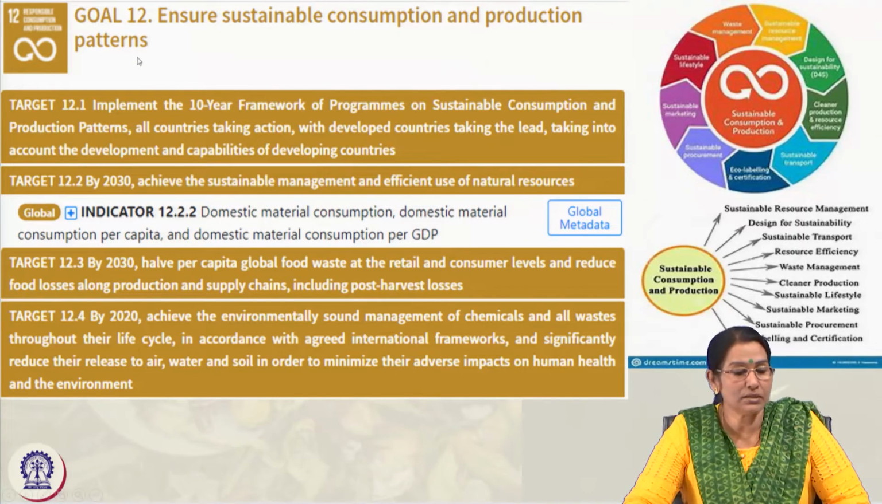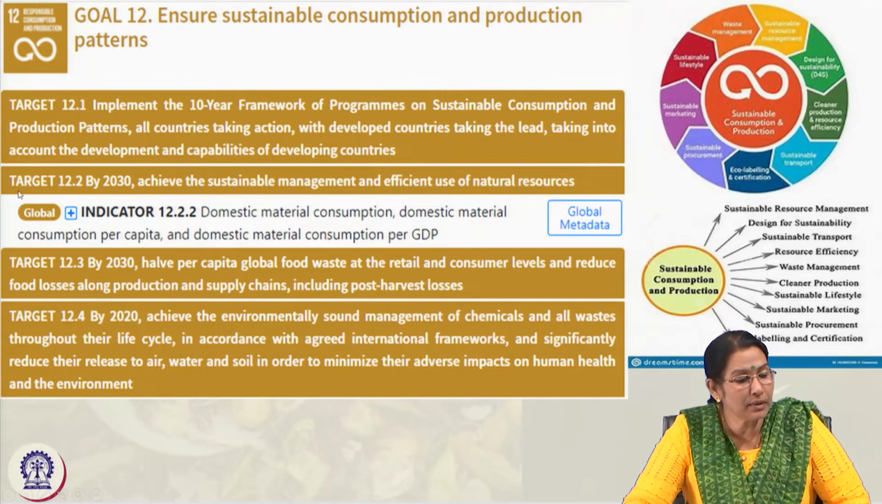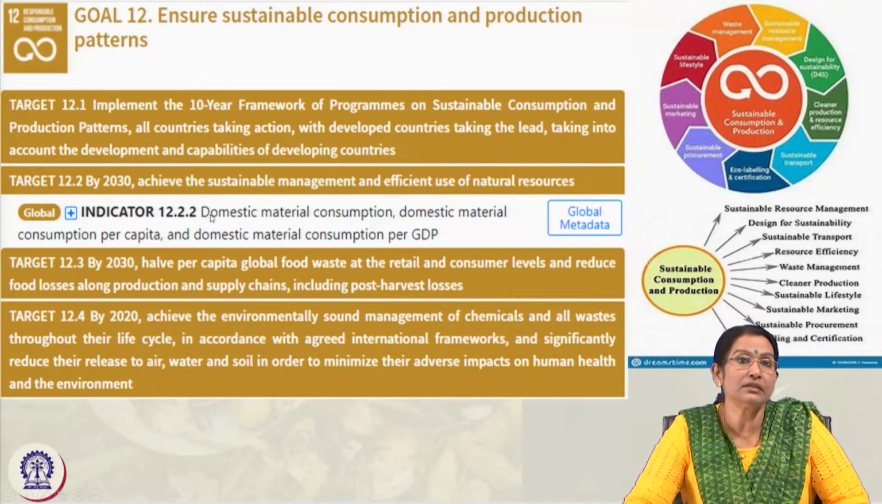And these are the goal 12 objectives, like ensure sustainable consumption and production patterns. Under goal 12 there are so many targets, like 12.1, the 10-year framework program implementation. Then target 12.2 is again to achieve sustainable management and efficient use of the natural resources. Similarly, the indicators here are domestic material consumption per capita, and domestic material consumption per GDP. So, these are some of the goals and objectives of SDG 12.